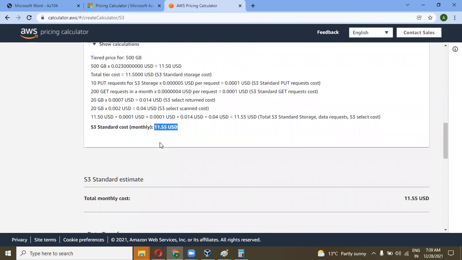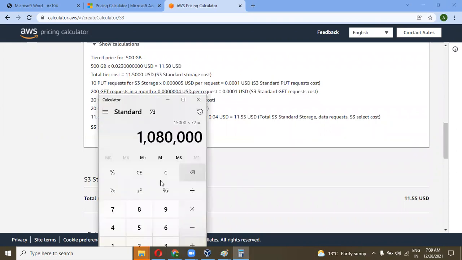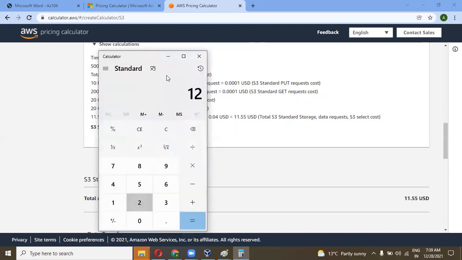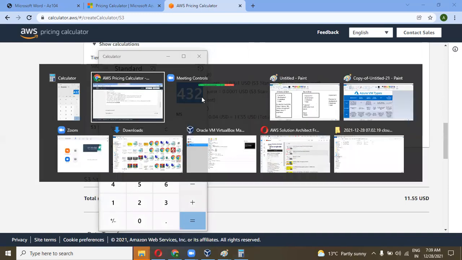It is fine. For the $12 per month, $12 into 12 per year. How much? 144. 144 into 3 for the 3 years: 432.